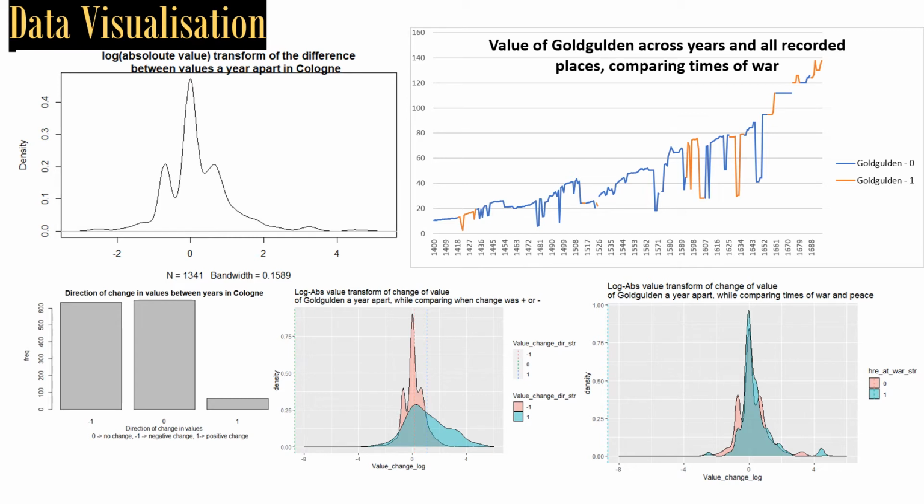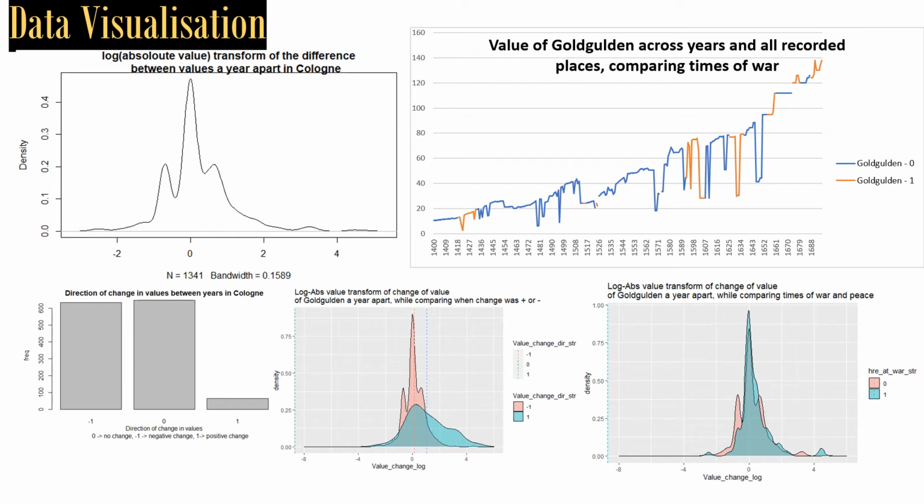And then on the bottom you can see that likely most of the changes were null or there was a negative change, and only some of the times it was a positive change. But then you can also see that the value change for positive was very strong, while the value change for negative was small on that log absolute transformation. So that suggests that when it increased, it went up 1 or 100 values, but when it went down, it only went down 1 or 10 values in terms of magnitude.